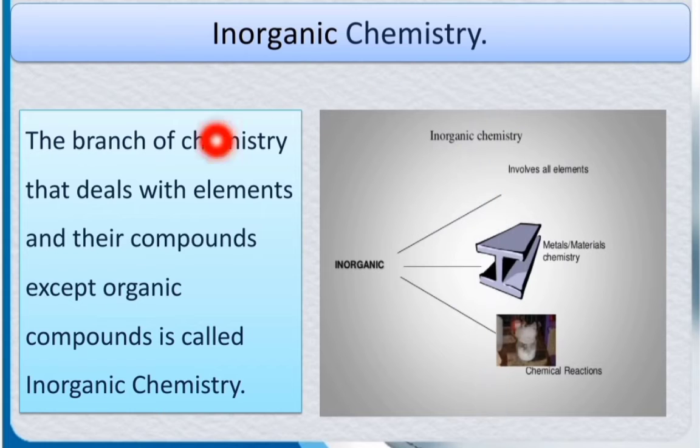Inorganic chemistry is the branch of chemistry that deals with elements and their compounds, except organic compounds, meaning carbon containing compounds. Everything else is called inorganic chemistry, as you can see in this picture.